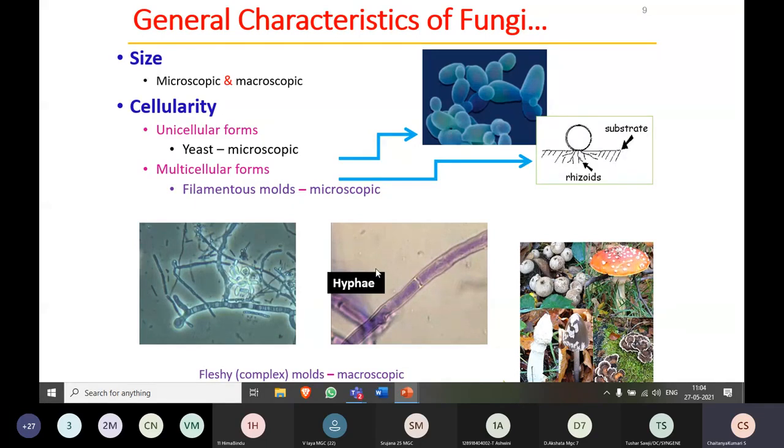But coming to the macroscopic form, a good example is mushrooms. Mushrooms we are not observing under the microscope. We can easily see them with our eyes, right? So these fungi are called macroscopic in nature. This is nothing but hyphae, a network of hyphae.